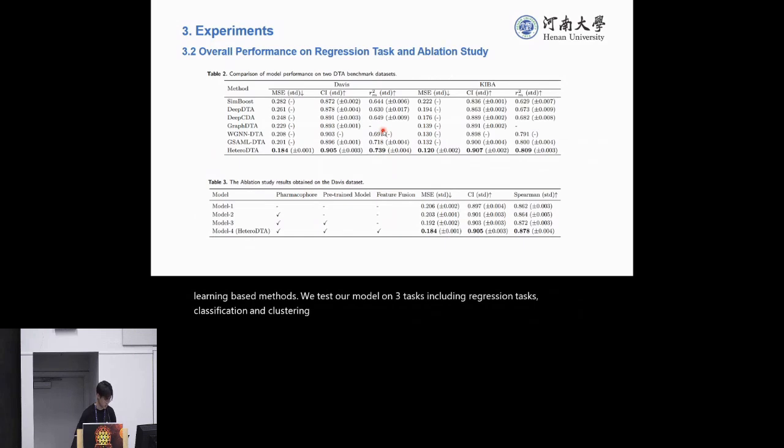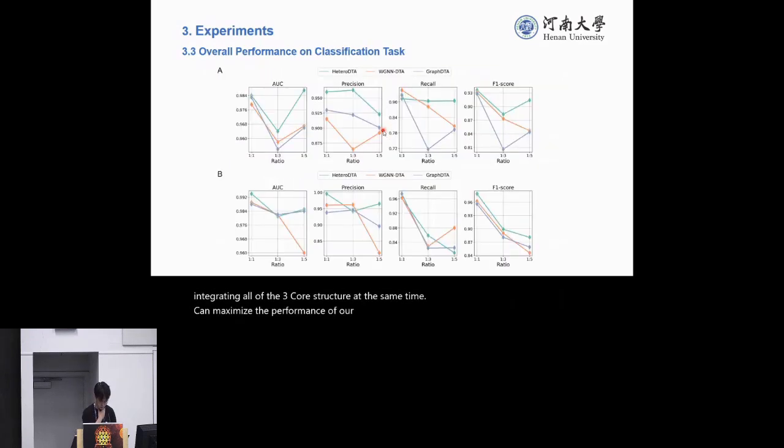In the regression test, our model achieved the best performance on both data sizes and on every evaluation metric. And we also did the ablation study to see the contribution of each of the 3 core structures in our model. And we can see that integrating all 3 core structures at the same time maximizes the performance of our model. We also tested the performance on the classification task.